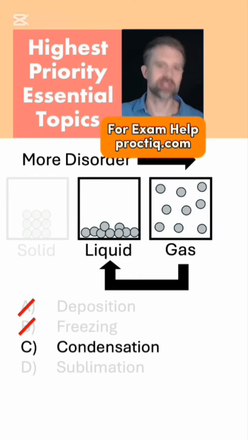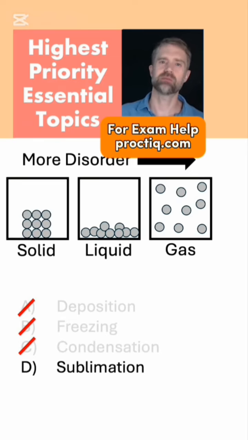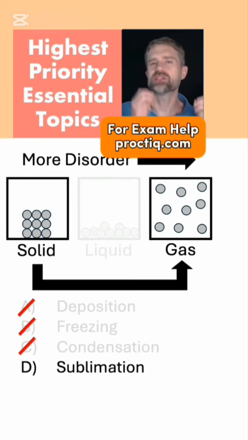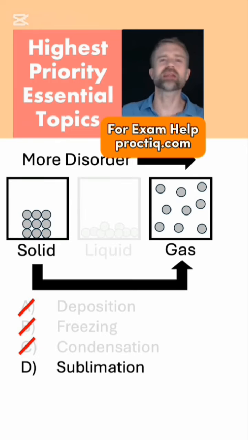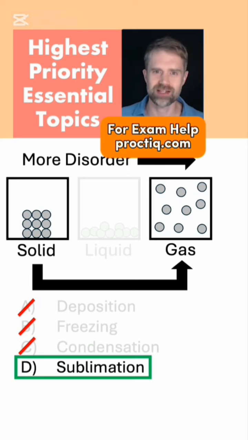Condensation. That's gas to liquid. That is a decrease in disorder. Liquid is more organized than gas. Get rid of it. And finally, sublimation, which is a solid turning directly into a gas. Solid is super organized. Gas is crazy disorganized. So during this change, there is an increase in disorder. So sublimation is our correct answer.